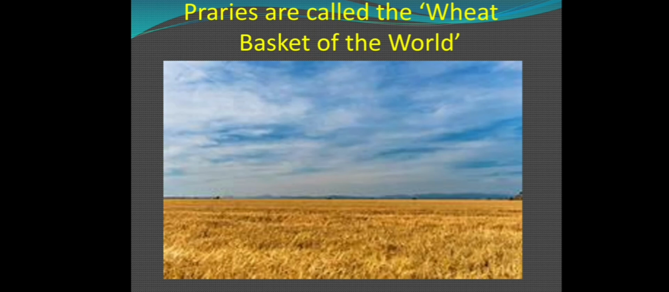But why is it called the wheat basket of the world? The prairies, which used to be covered with thick grasses, are now the biggest wheat growing basket in the world and are called the world's wheat basket. Wheat produced here is enough not only for the country but is exported to other countries also. That's why prairies are called the wheat basket of the world.